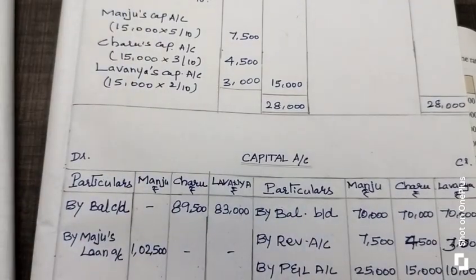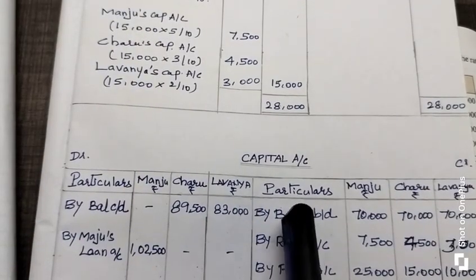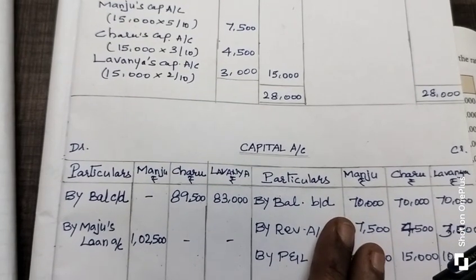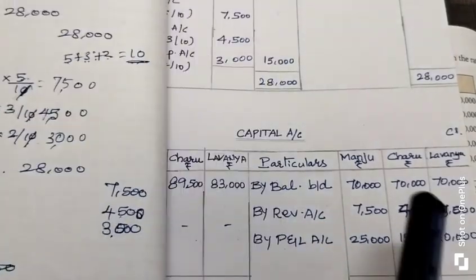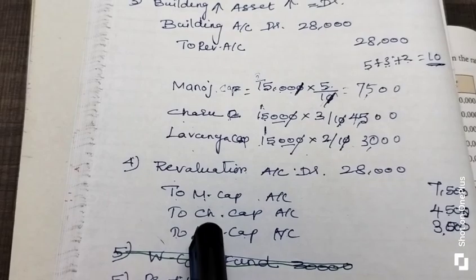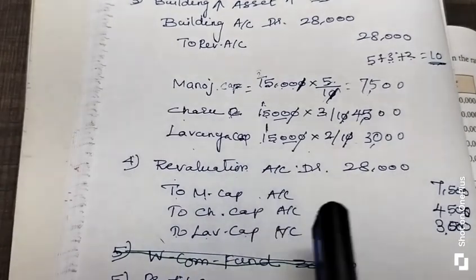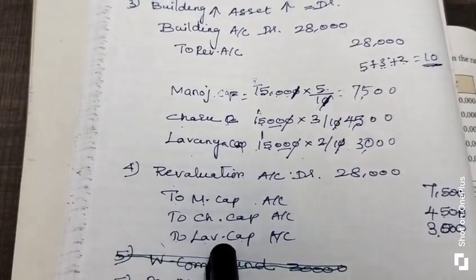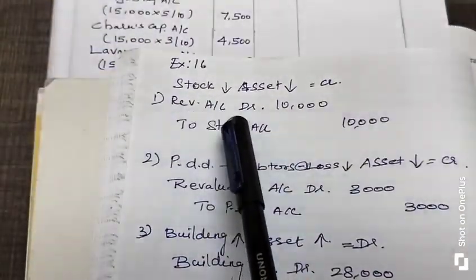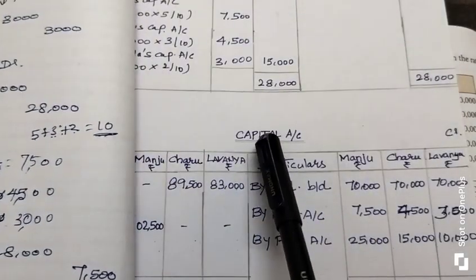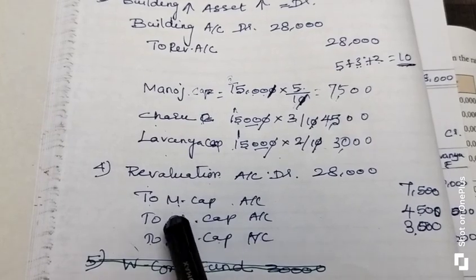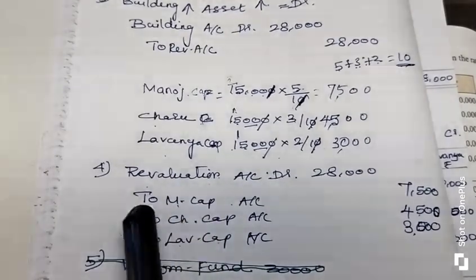Capital account is also called a kind of ledger account. We treat the capital account as a ledger account. Then only you can understand easily. So if you prepare the capital account, you can see from that point of view only. Whichever account you prepare in the ledger account, on that account's point of view only you can see the journal entry. If you prepare the revaluation account, you only look at where the revaluation account is in the journal entry. If you prepare the capital account, where does the capital account appear in the journal entry? Accordingly, here the capital account appears on credit side.